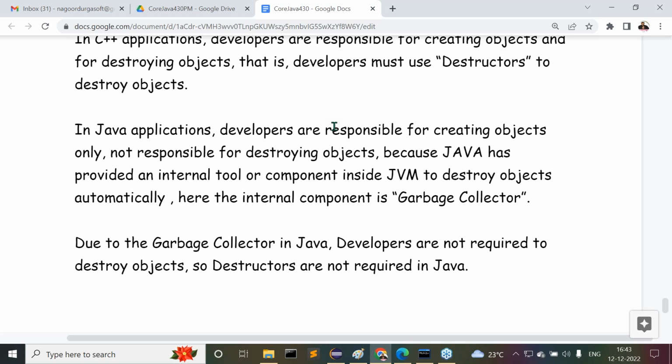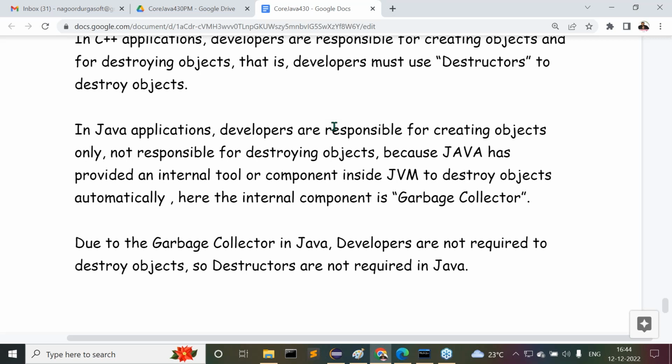C and C++ are static programming languages, but Java is what? Dynamic programming language. And the second one? Preprocessor is required in C and C++, but preprocessor is not required in Java. Next, C and C++ are platform dependent, but Java is platform independent.